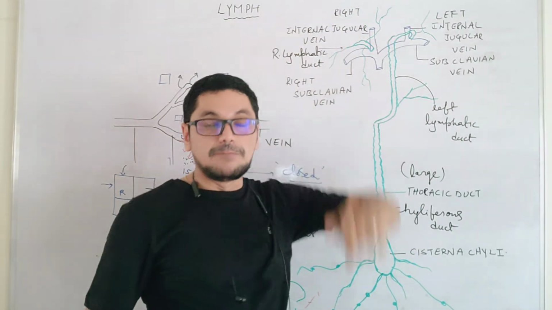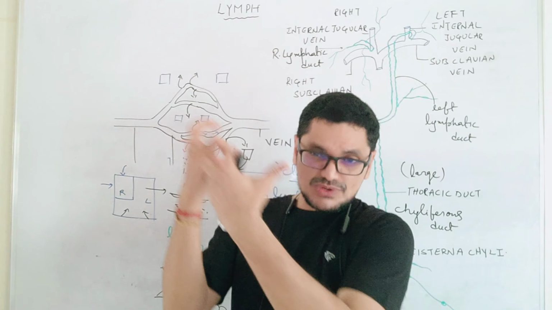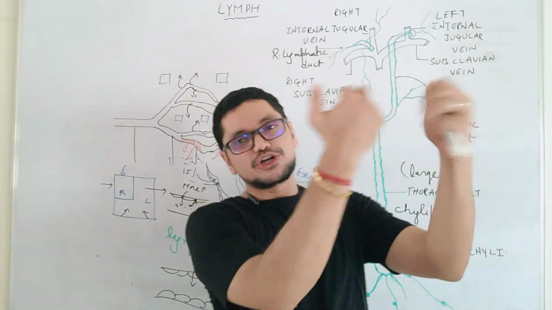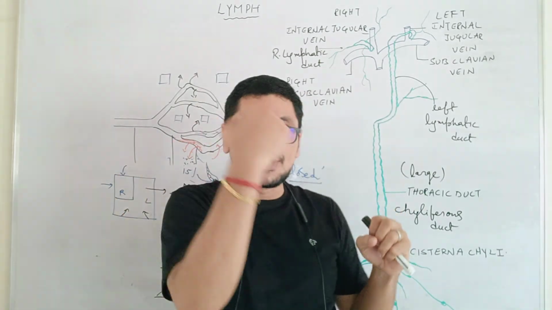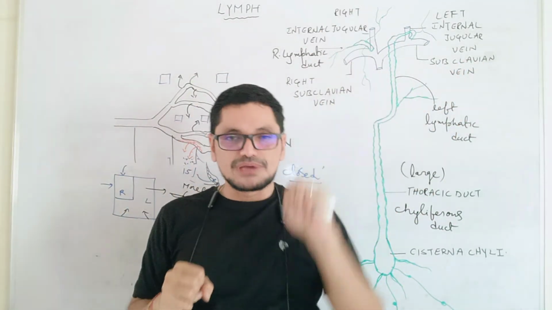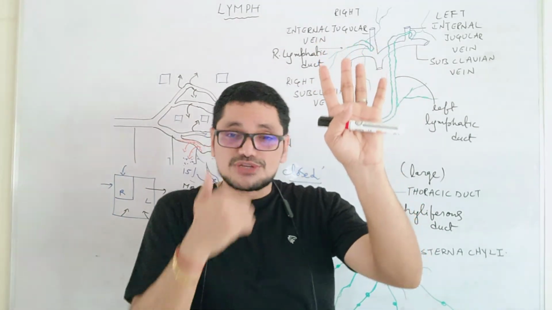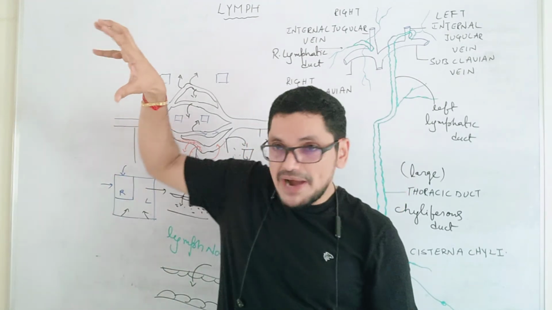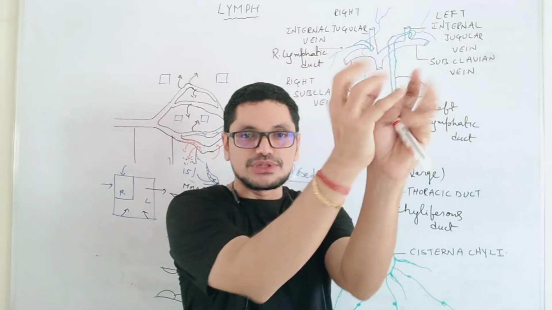So all the waste materials, the lymph is the fluid which was received from the tissues and again given to the blood. It gives the blood all the compounds the cells have given to it. The carbon dioxide that cells have given will be given to the blood. The waste materials the cells have given are given again to the blood. In its pathway, it has collected so many bacteria and viruses, and all those are also given to the blood.